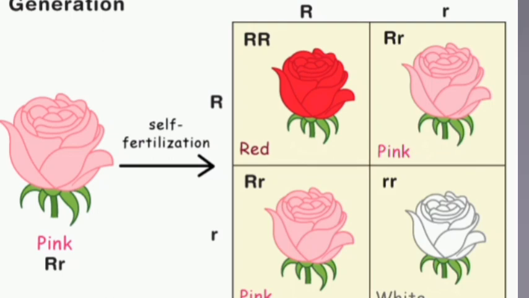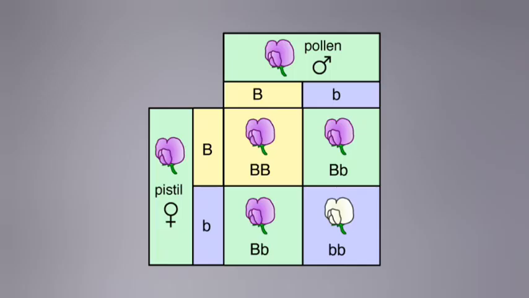If we take tall pea plant, capital T, and dwarf pea plant, small t, then if we cross them, we will get capital T, small t. Number 8 is pure breeding variety and hybrid.